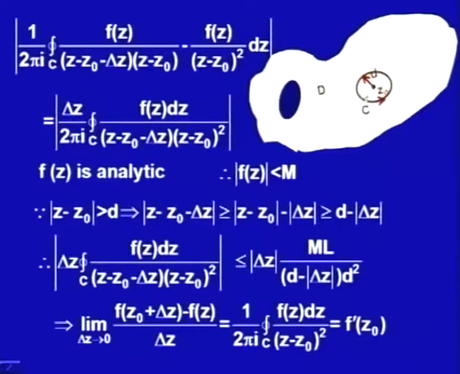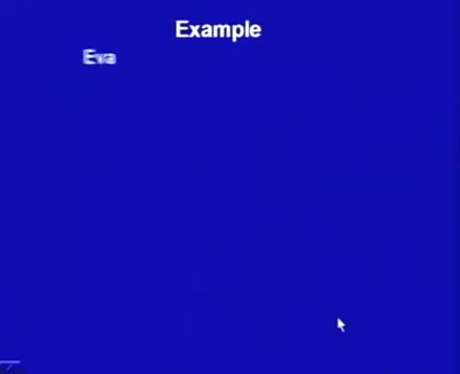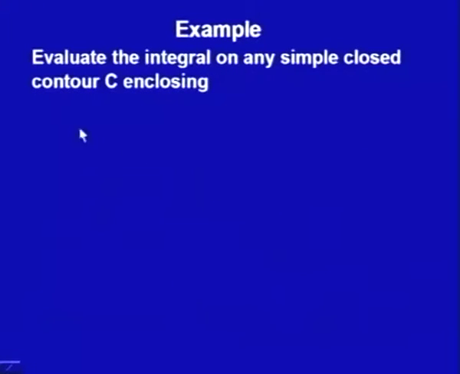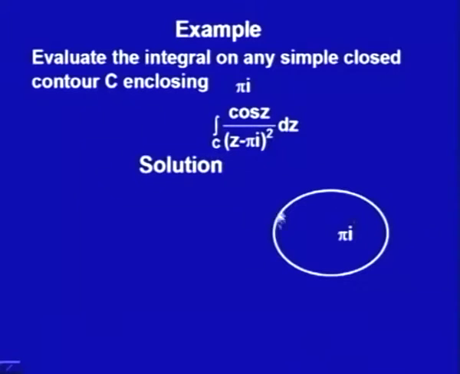So we have proved this result. Now let us see how this formula or theorem is helpful in the evaluation of integrals. Let us say, evaluate the integral of cos z upon (z minus pi i) whole square dz on any simple closed contour C enclosing pi i. Suppose this is a closed contour where pi i is the interior point.